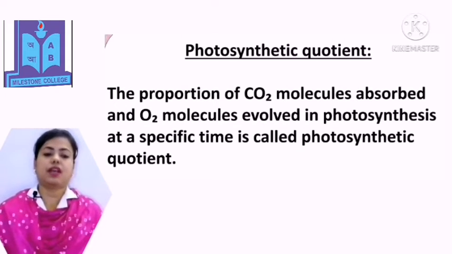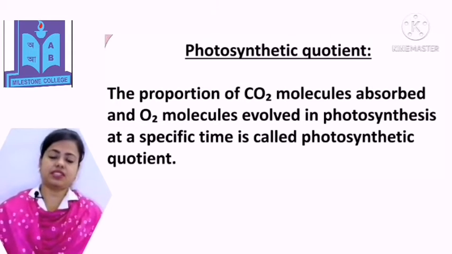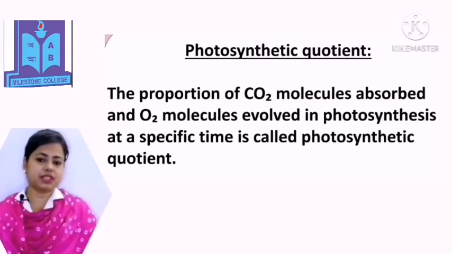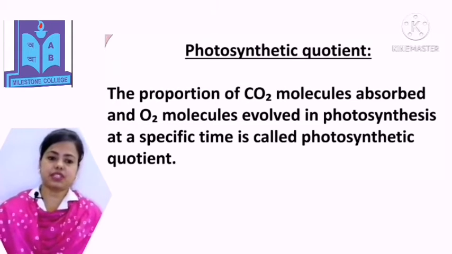Photosynthetic quotient. The proportion of carbon dioxide molecules absorbed and oxygen molecules evolved in photosynthesis at a specific time is called photosynthetic quotient.